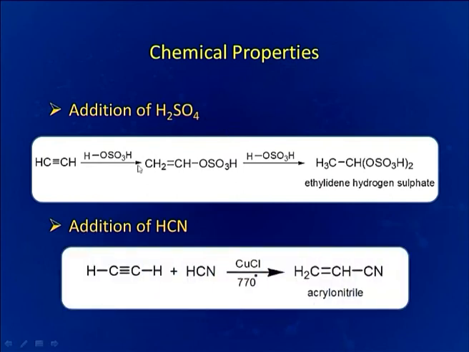Addition of sulfuric acid and addition of HCN. Here again we can break these into two components, H plus the electrophile and OSO3H, which is the negative part of the reagent. So we will be getting this and then finally upon addition of second mole we will be getting ethylidene hydrogen sulfate. Now, addition of HCN also. In presence of cuprous chloride, we are getting acrylonitrile. Acrylonitrile has been a very important compound in polymer chemistry.